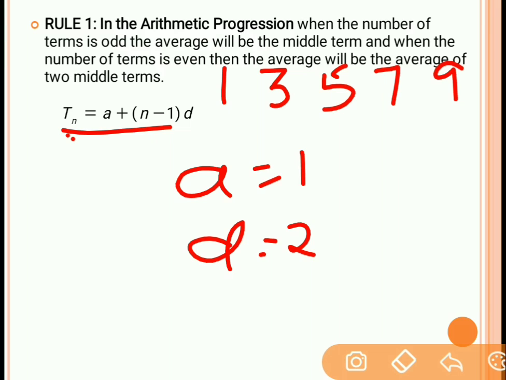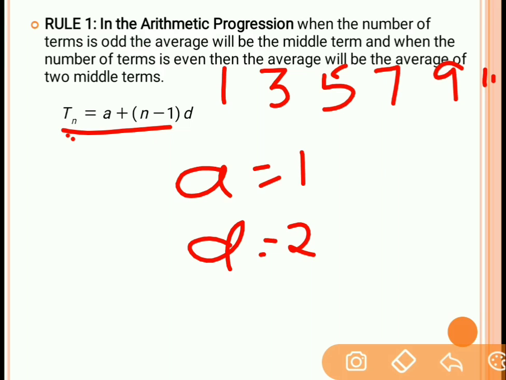But let's say that we have a group of data that is the group of odd numbers. Group of odd numbers means what? 1, 3, 5, 7, 9, 11, 13, 15, it will go on up to infinity. So we can't easily judge what the 25th term or the 26th term will be. It will be very difficult to judge until and unless we write all the numbers up to 26.